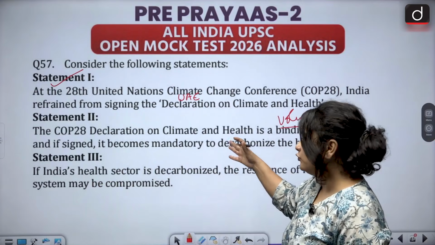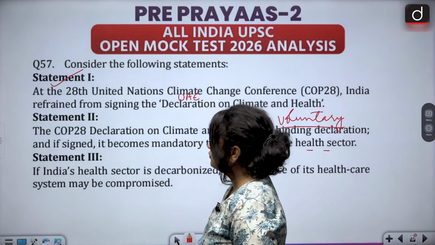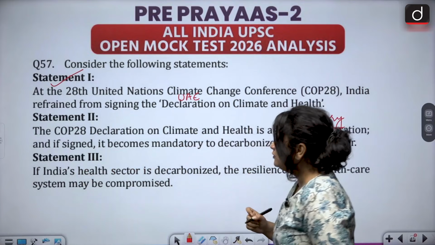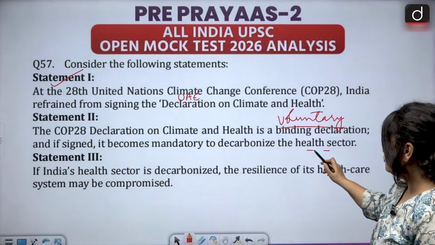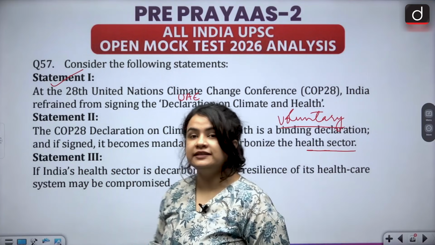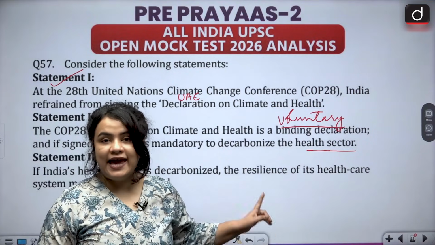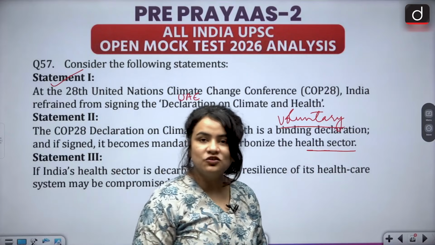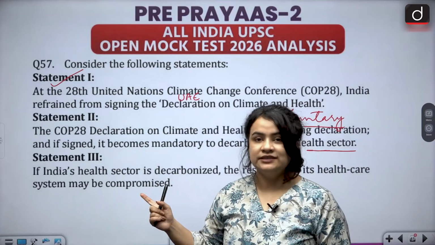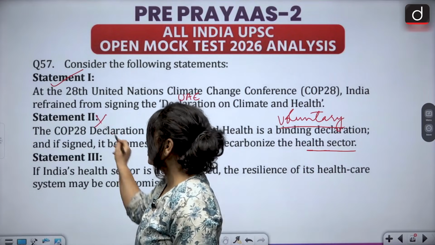It is a declaration of 140 countries. And of course it is not binding, and it requires voluntary decarbonization of the health sector of any country. It does not make it mandatory for decarbonizing the health sector. So this statement is inaccurate.